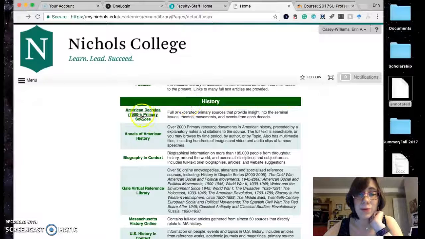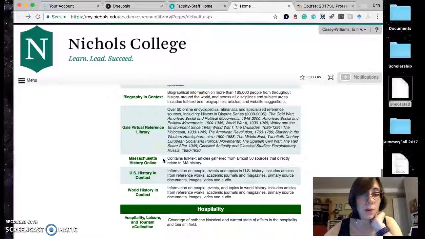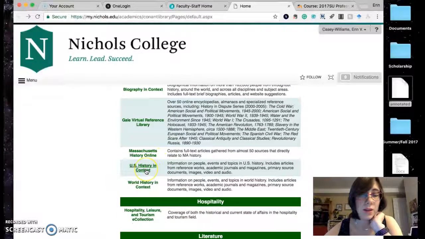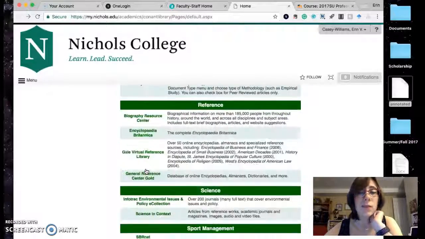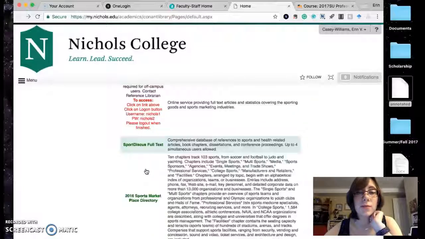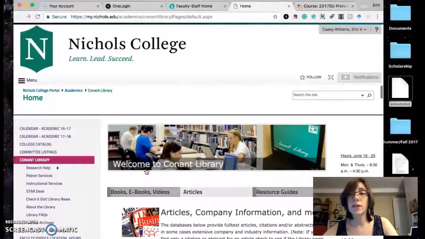History might be useful if you're looking at the history of a problem. Look around, see what you can find. So that's our Nichols College Library.